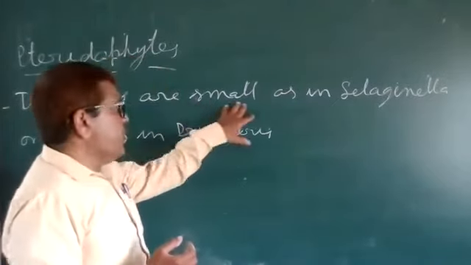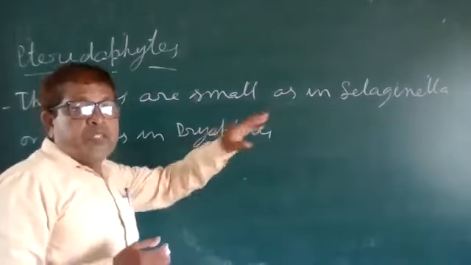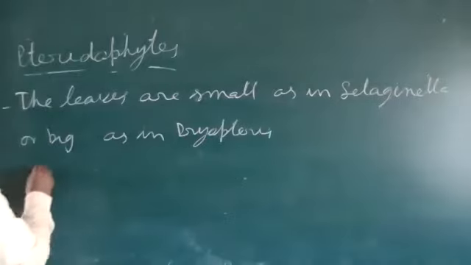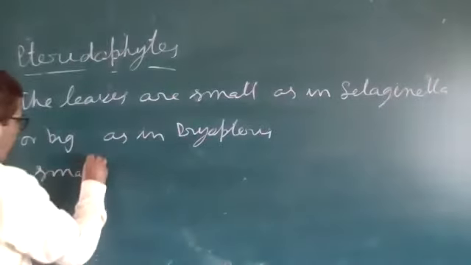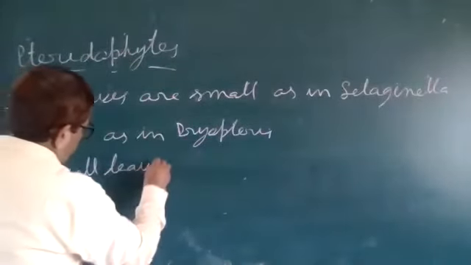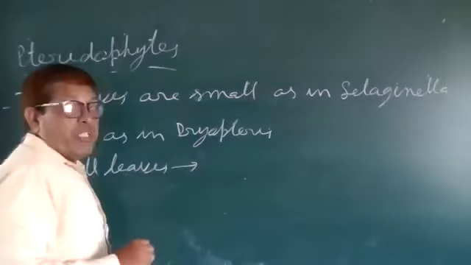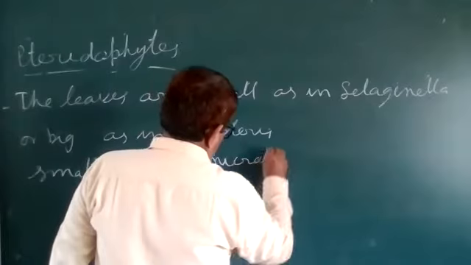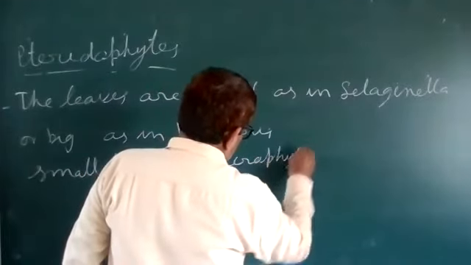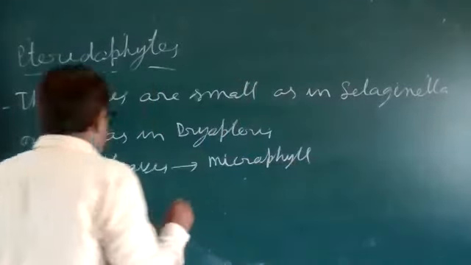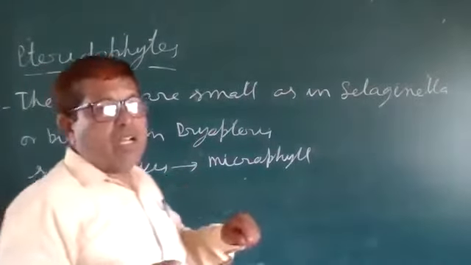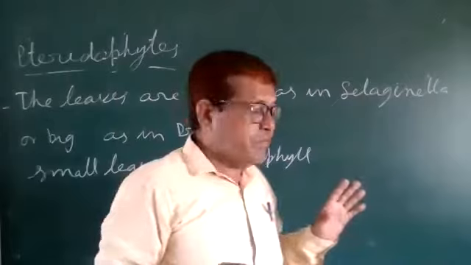If the leaves are small in size, we use the term microphylls. It is called a microphyll if the leaves are small in size.